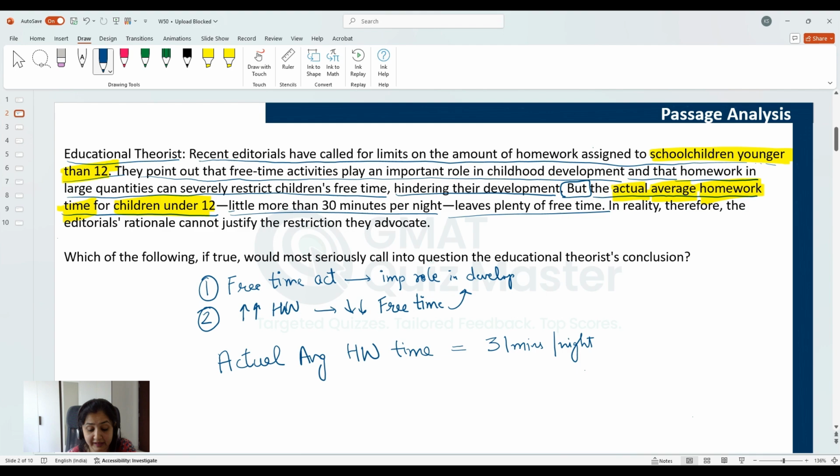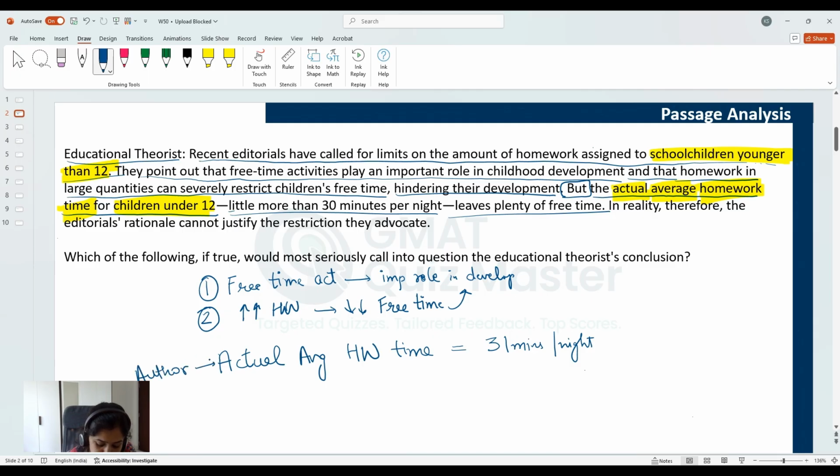So the author is giving a contrasting fact that the actual average homework time for these kids is around 31 minutes per night, and logically it should leave them enough time to engage in free time activities. So, this is a fact given by the author.